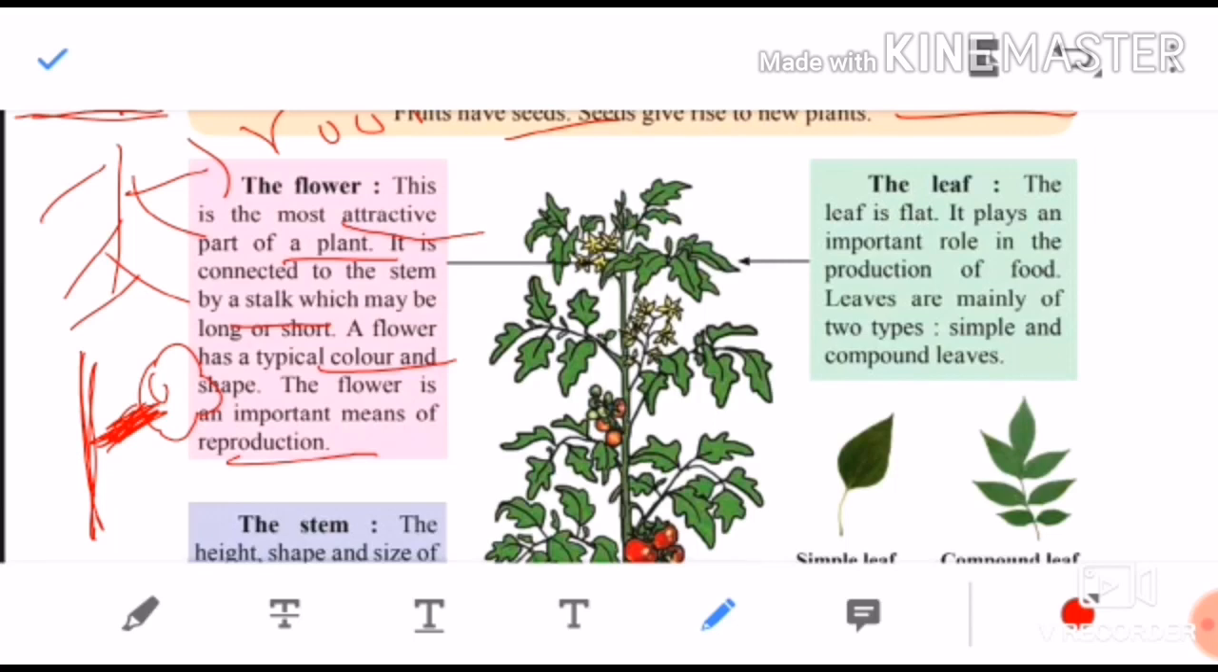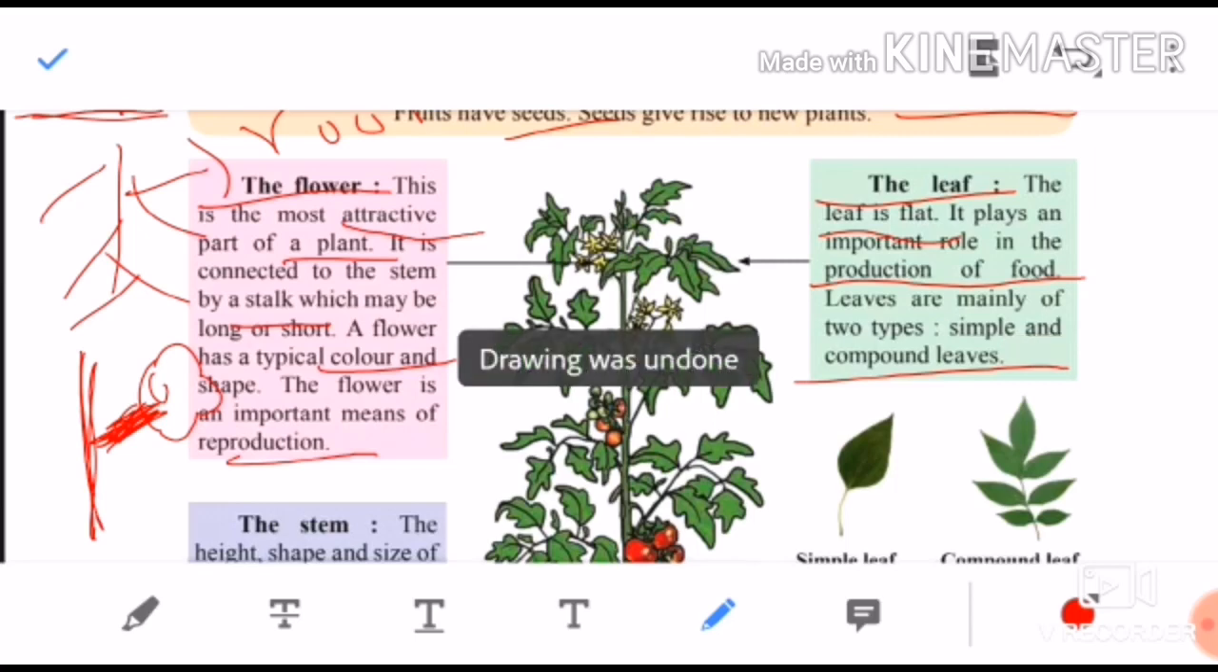The next part is the leaf. After the flower, the next part we are going to study is the leaf. The leaf is flat, yes or no, children? It is plain and flat. It plays an important role in the production of food. Why does it do this important role in the preparation of food? Because it contains what? Chlorophyll. You have studied this in a previous lesson. The leaf contains chlorophyll, which does the work of preparing food for the plant. Leaves are of two types, children: simple leaves and compound leaves.